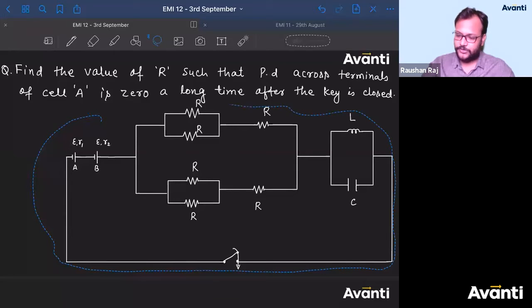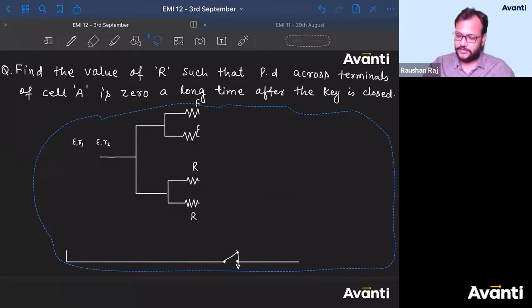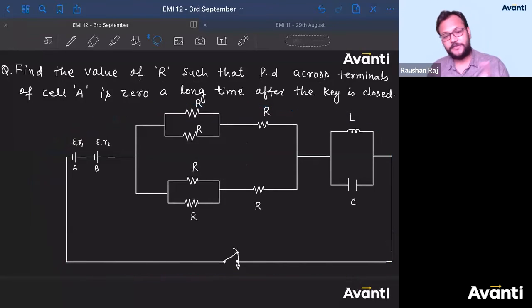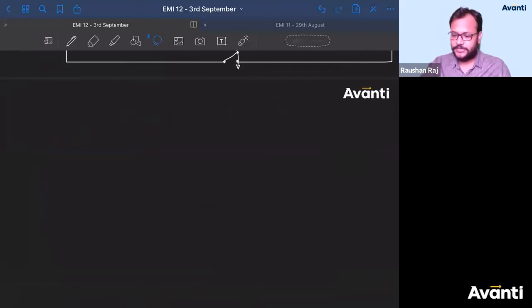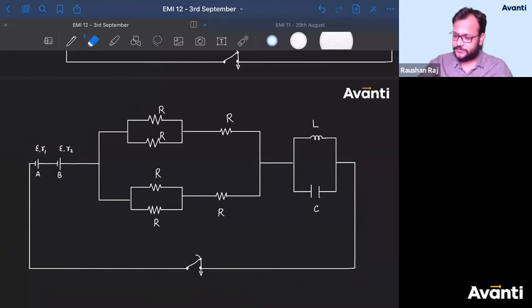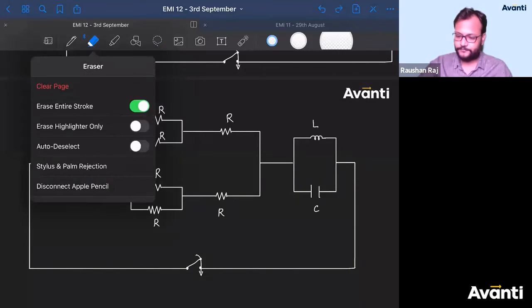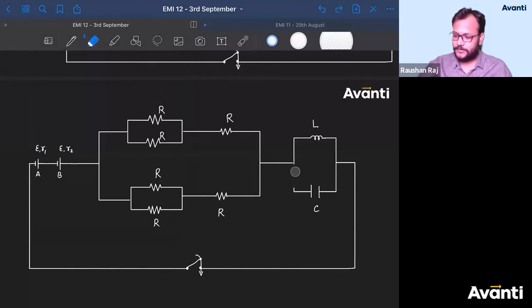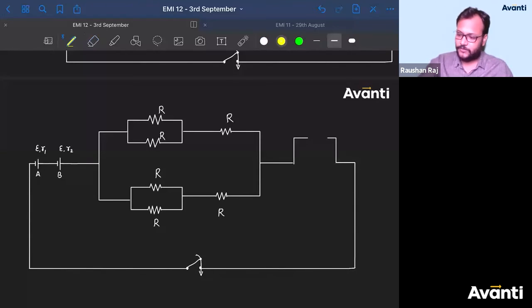So if I copy this diagram and try to draw the effective equivalent circuit after a long time when the key is closed, the circuit must look like this. So this must be removed. It will not have any electrical significance, and this will act as a simple conducting wire. Now this is a simple electrical circuit. Now this becomes a simple current electricity question.